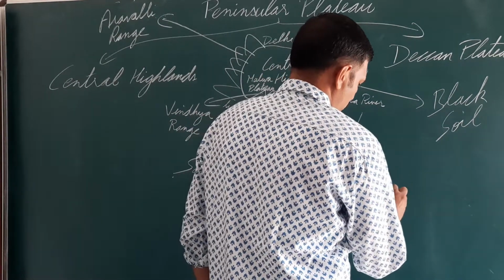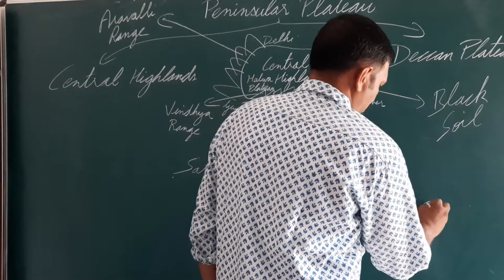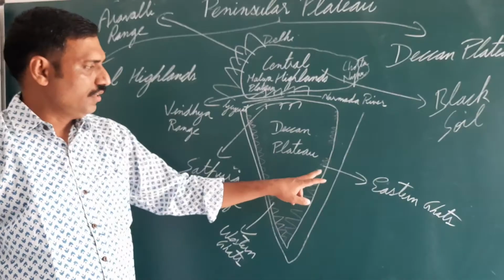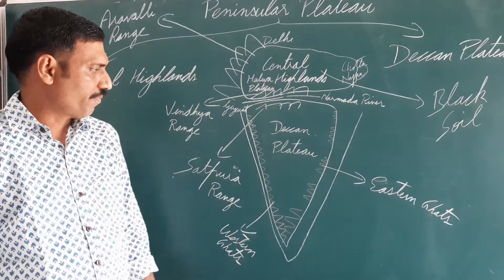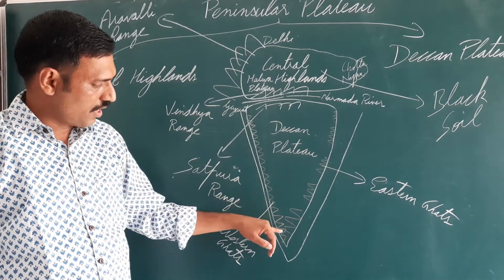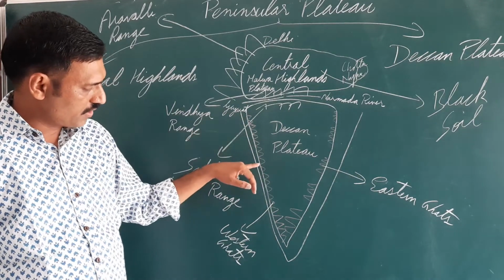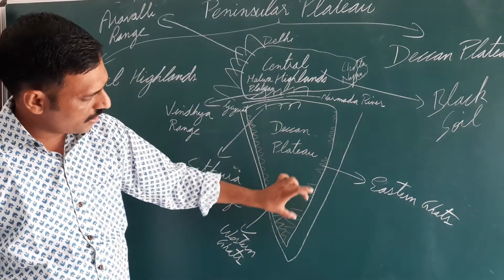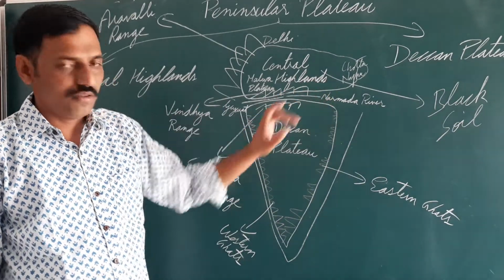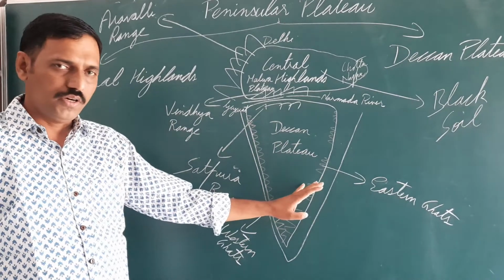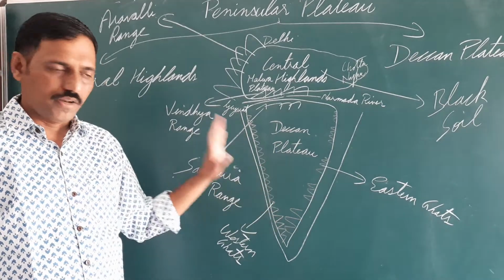These are Eastern Ghats. So Eastern Ghat marks the eastern boundary of Deccan Plateau. Now here you can see these Ghats, mountains, hills, Western Ghats are continuous, but Eastern Ghats are not continuous. There are gaps in between. So we can say Eastern Ghats are not continuous, Western Ghats are continuous.